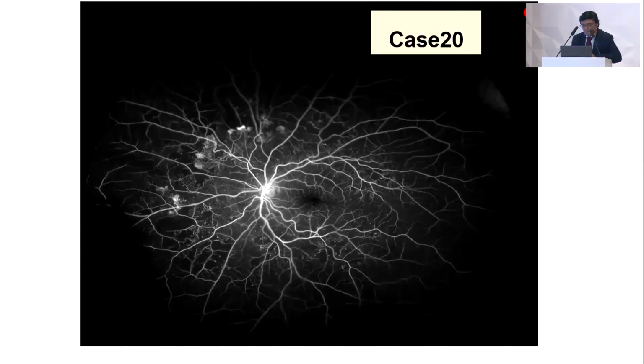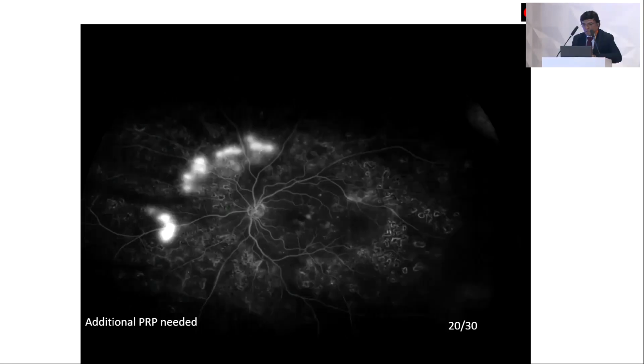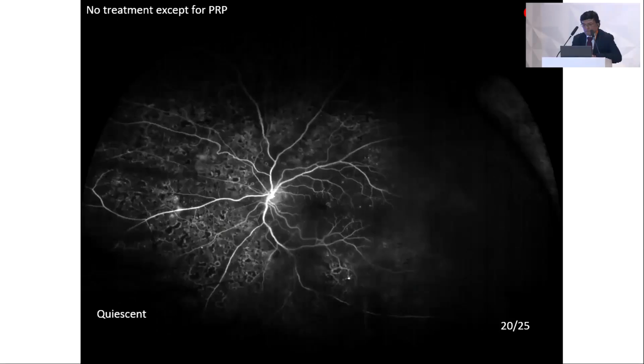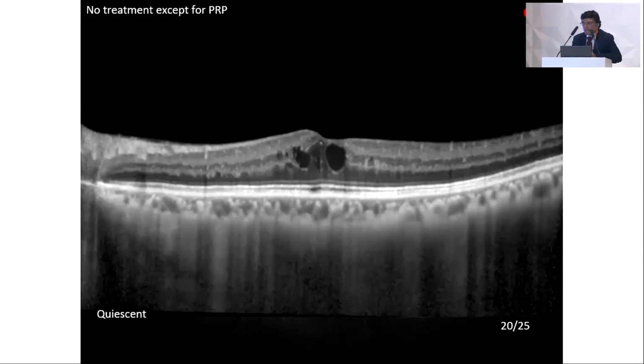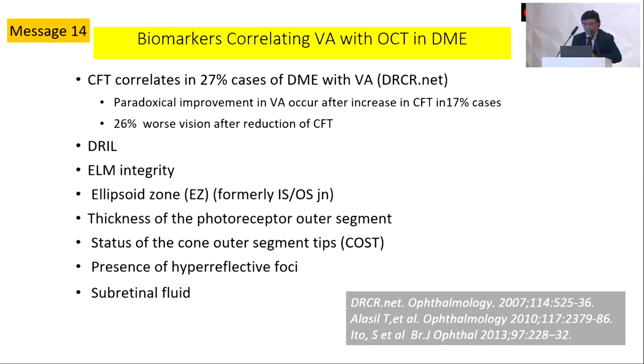Persistent DME patients sometimes can have this, so you should do a wide field angiogram. Like in this particular patient, you will have a large area of capillary non-perfusion. You can see those leakages. You laser those areas, and once you laser those areas, gradually the edema comes down. You again do not have to keep injecting them. Try to find out the offending cause, and it really works very well.